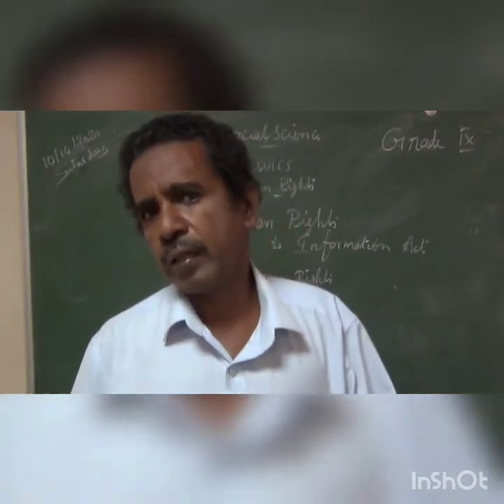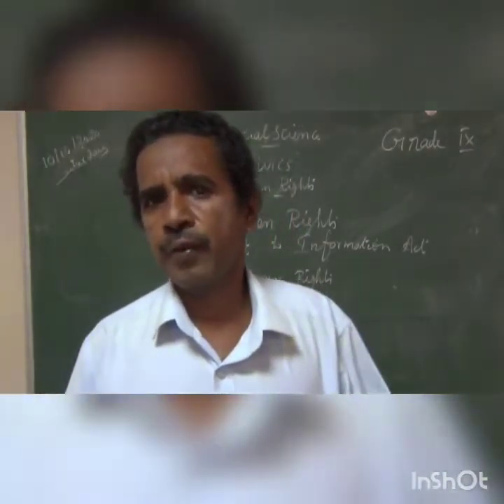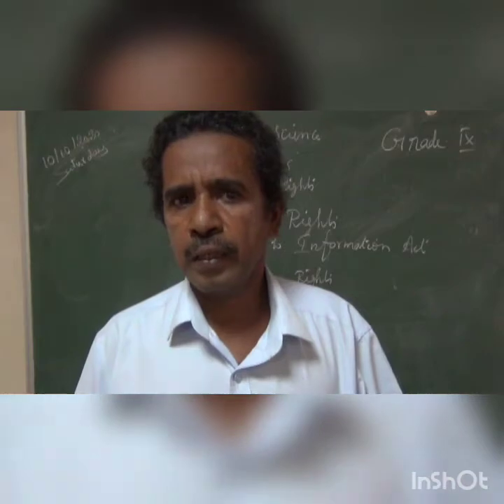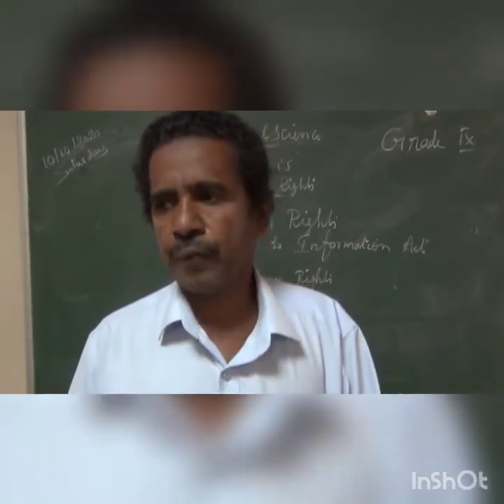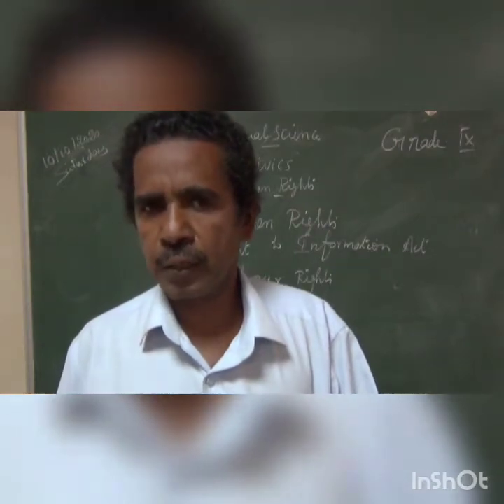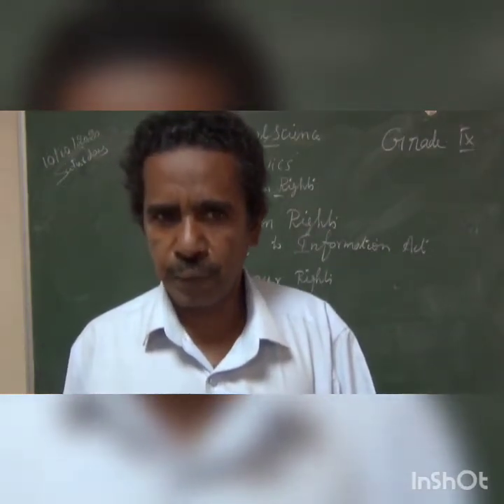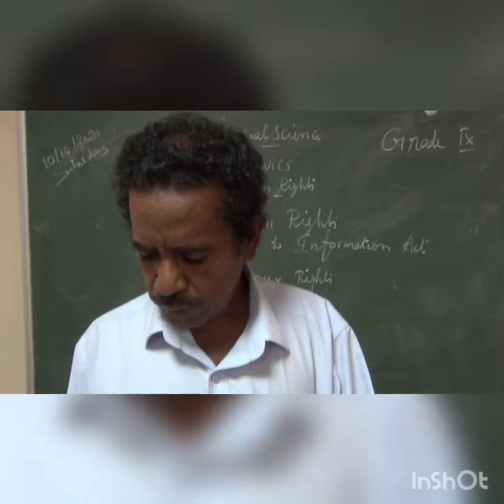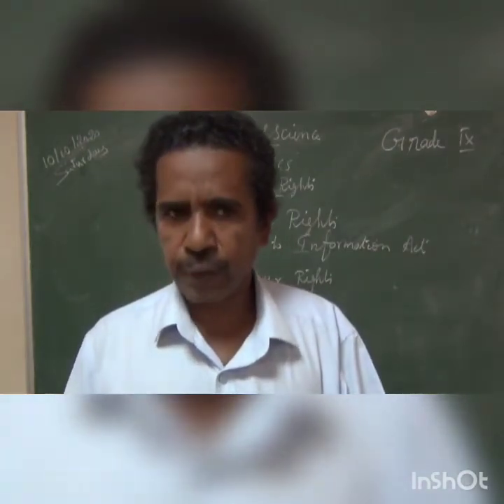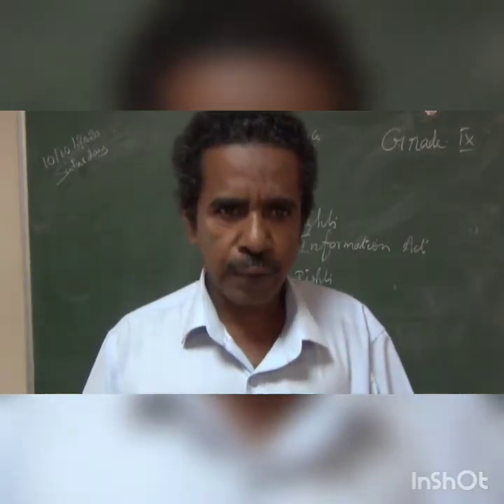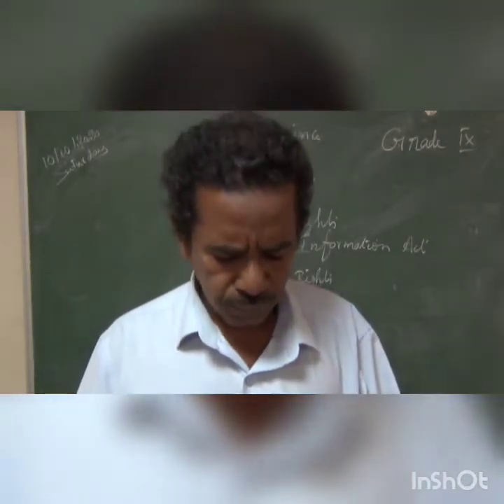Any common man in India can demand information about a particular institution or officer, and that institution or officer must give the information within 30 days. If not, a fee will be collected as a penalty from that institution or officer.